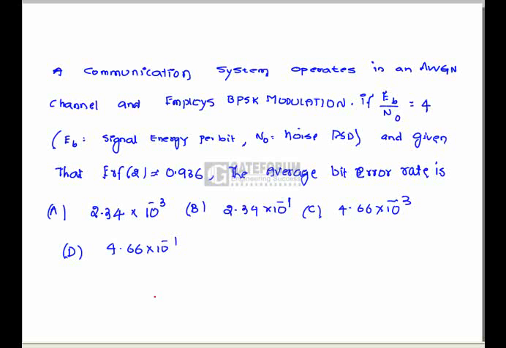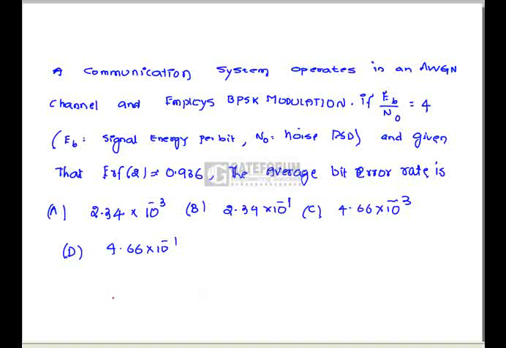Question: a communication system operates in an AWGN channel and employs BPSK modulation. If Eb by N naught equals 4, where Eb is signal energy per bit and N naught is noise PSD, and given that error function of 2 equals 0.936, the average bit error rate is?